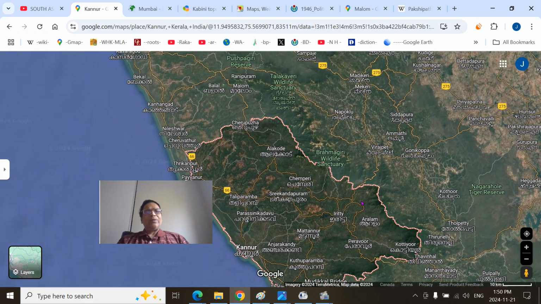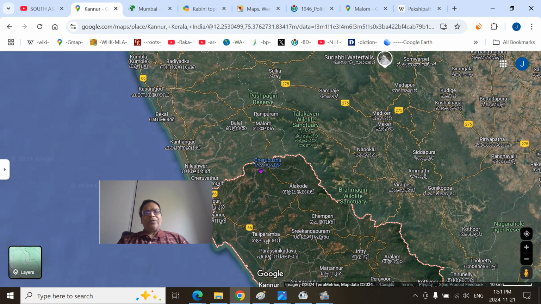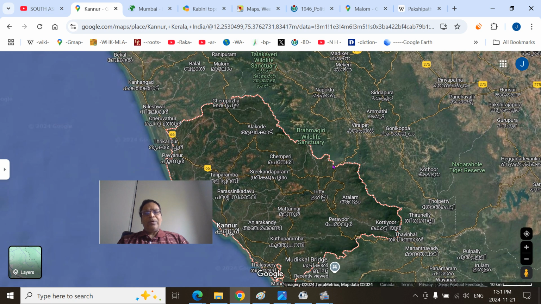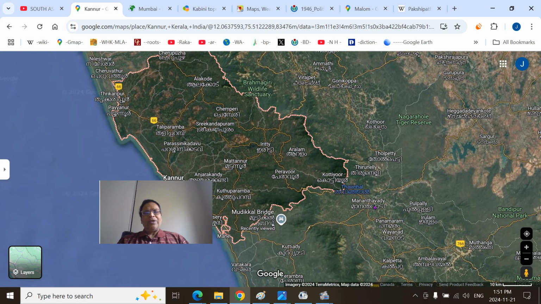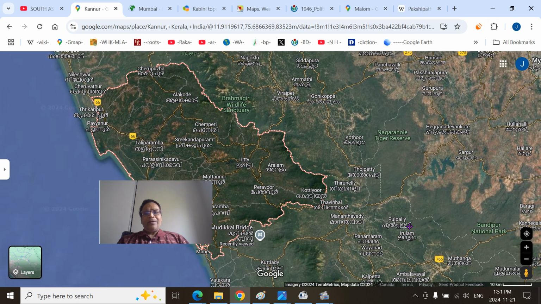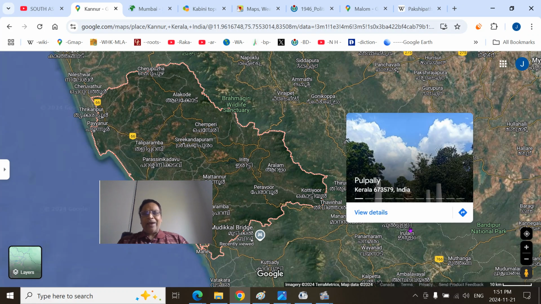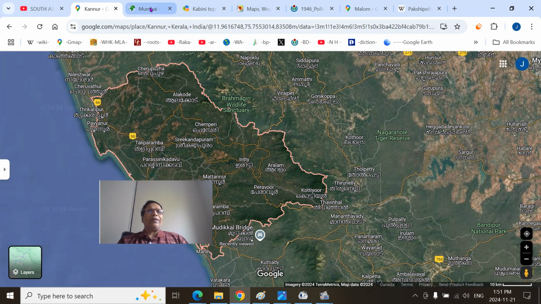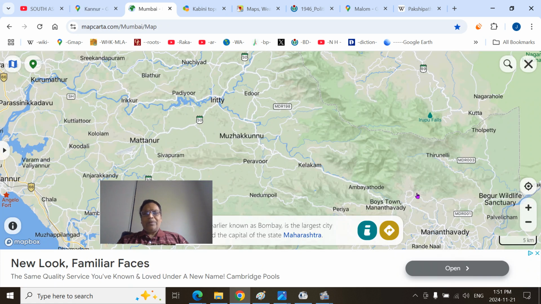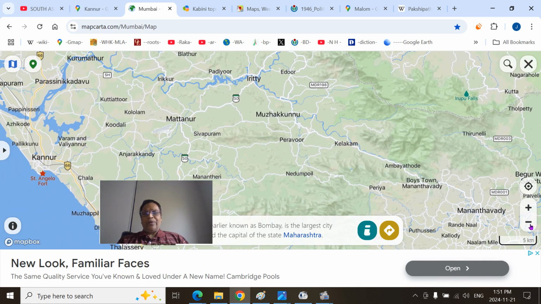So the broader lines: Ballal, Rajapuram, Ranipuram, Cherupuzha, Alakode, Irikkur, Iritty, this eastern part of Kannur and Kasaragod districts. I have put Kottiyur, Peravoor and Vayalamala differently. They are separate but connected, and for clarity I will be covering them in a different part. So again, you have to keep the broader landmarks.